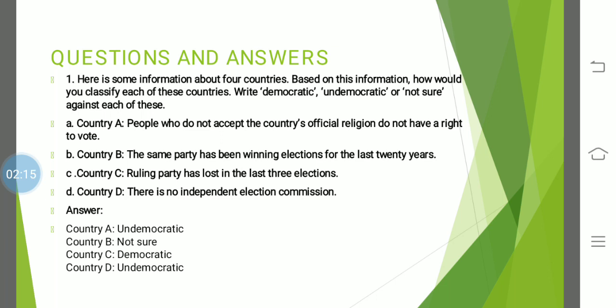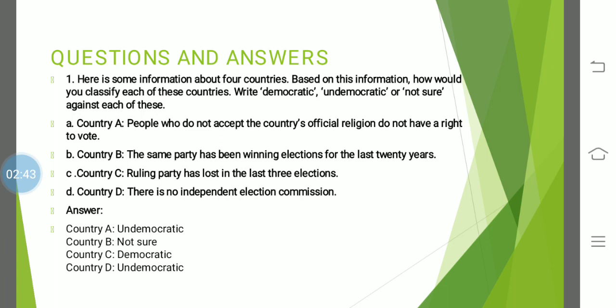Even in India, if you see, we have a party named Congress. This party has ruled India for 3 decades. All right, 30 years they have ruled. But we cannot say that the rule of the Congress party was undemocratic, because they were winning elections because people were favoring the party. All right, I hope this is clear.